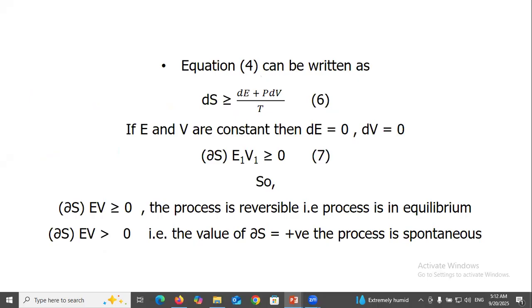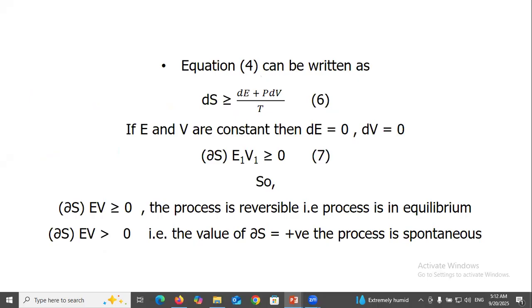Equation 6. If E and V are constant, then dE equal to 0, dV equal to 0. So (dS)_E,V less than or greater than 0. Equation 7. So (dS)_E,V less than or greater than 0. The process is reversible, that is the process is at equilibrium. (dS)_E,V greater than 0, that is the value of dS is positive.